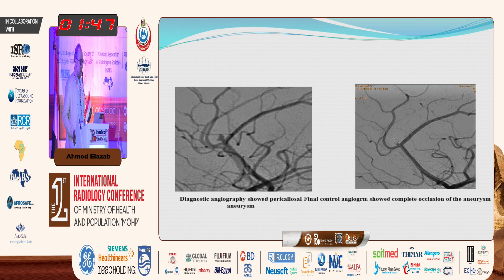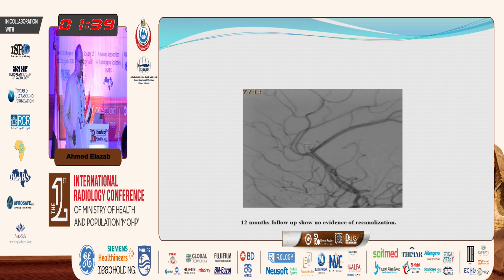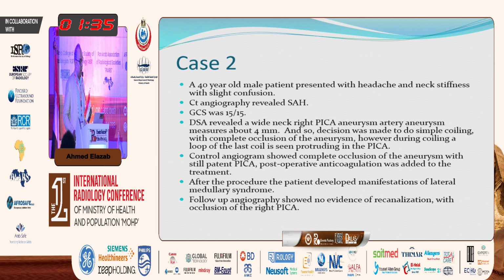And here we can see diagnostic angiography showing pericallosal aneurysm. Final control angiogram shows total occlusion of the aneurysm. And here 12 months follow-up shows no evidence of recanalization. Case 2, 40 years old male presented with headache, neck stiffness, slight confusion. Digital subtraction angiography revealed right PICA aneurysm. It was 4 millimeter. Also, the decision was to perform simple coiling.